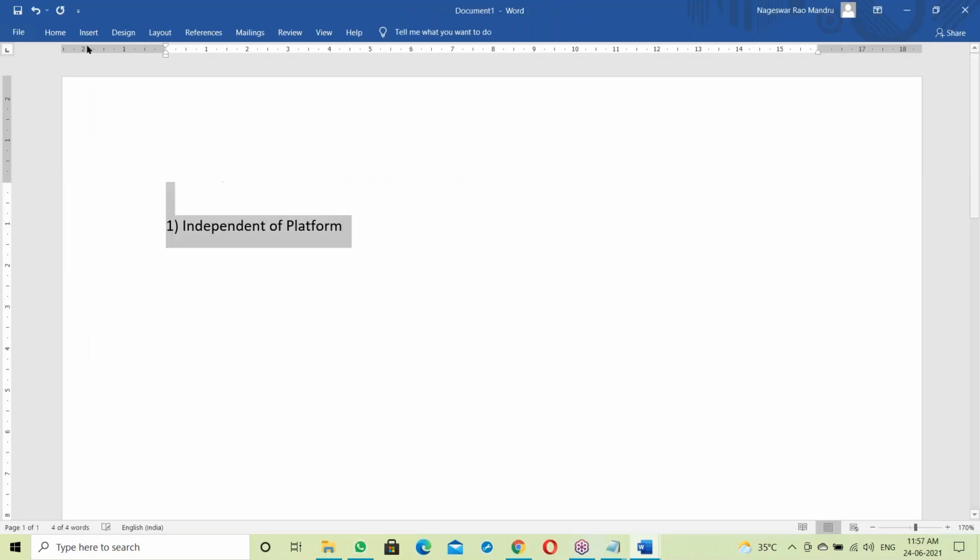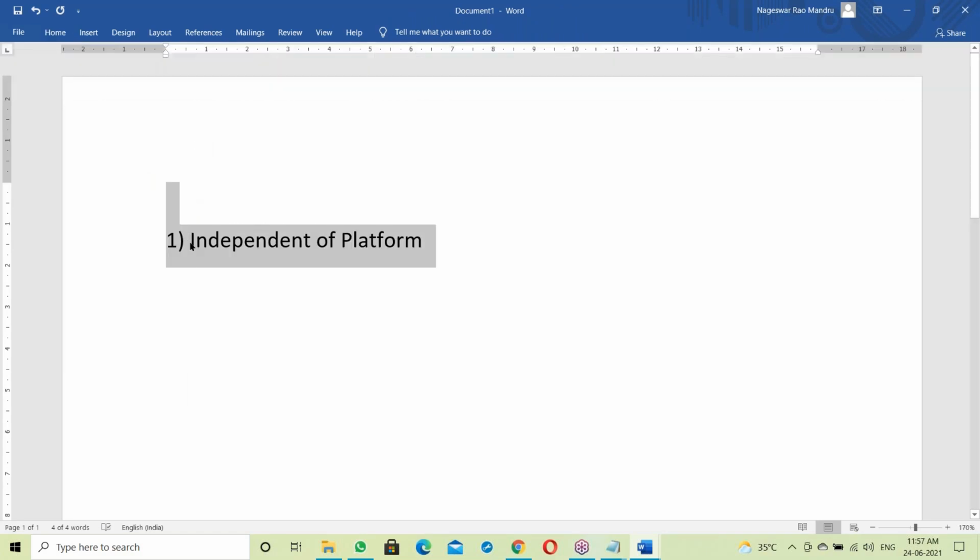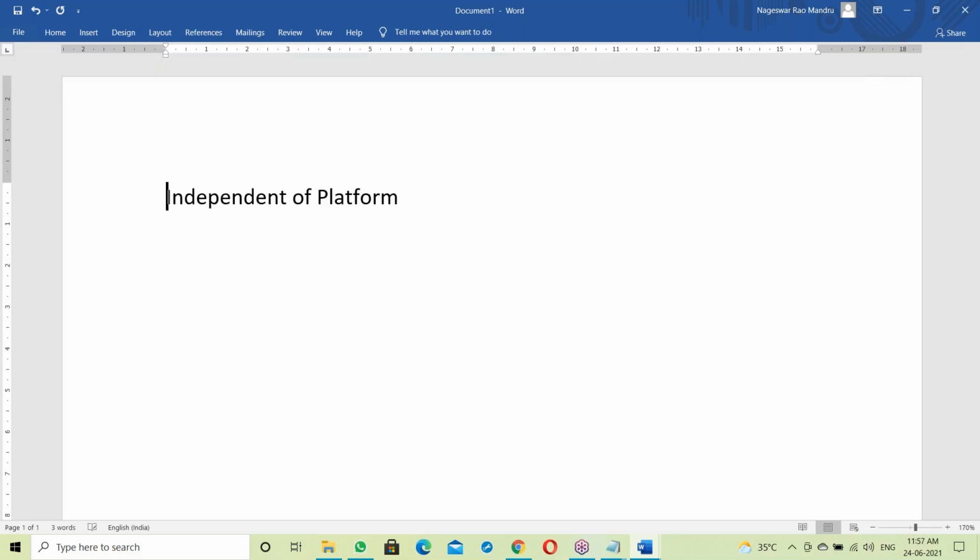How Java is made independent platform, this is a question here. Platform means OS. Independent platform means independent of OS, right? How Java made us independent of OS here. Let us see this.